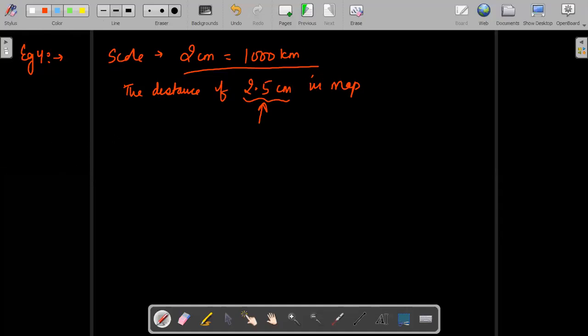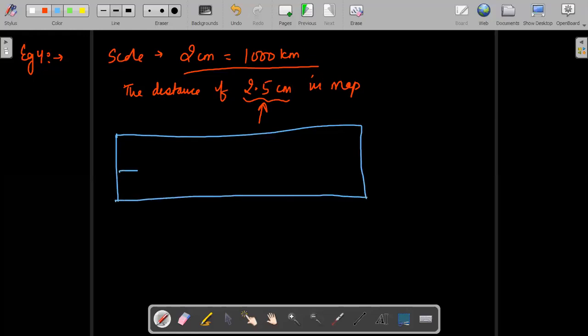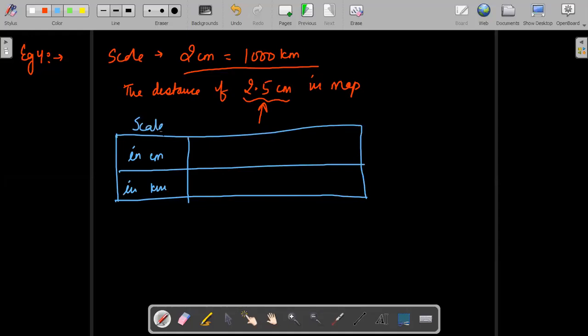The next way is by proportion. We can make a table like this. Class, we can make a table like this, and we can write the things like this. The first thing given to us is in centimeters, in kilometers. There are two things. So we can write here scale.